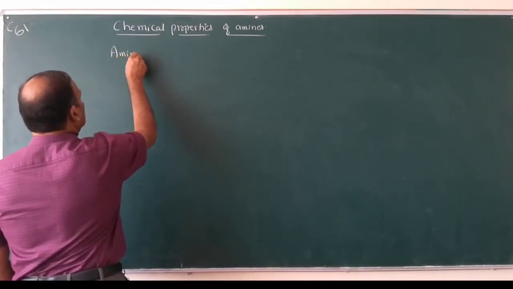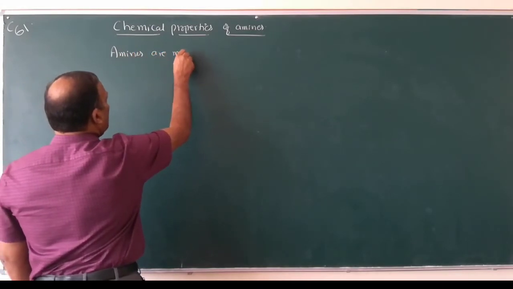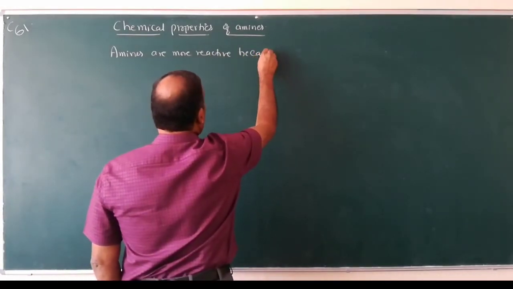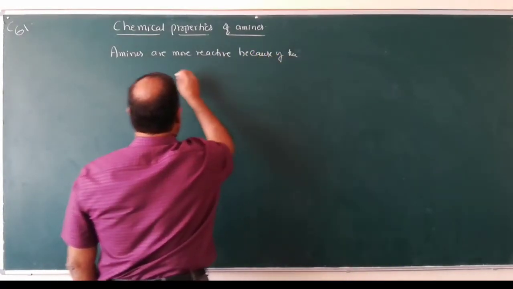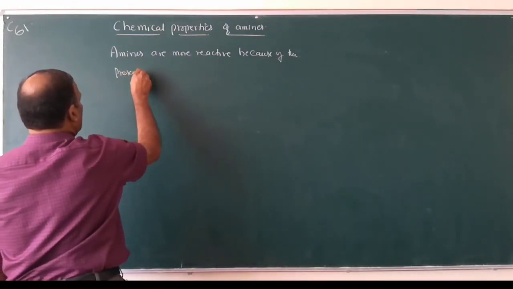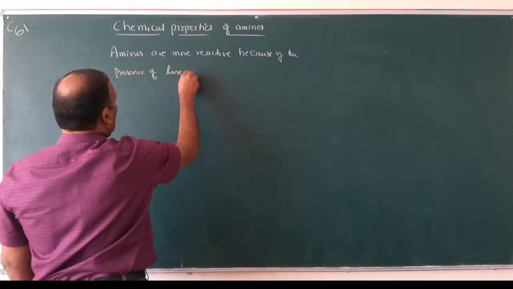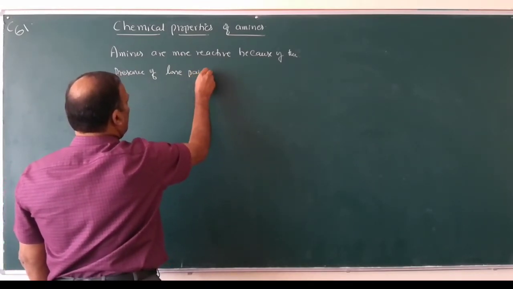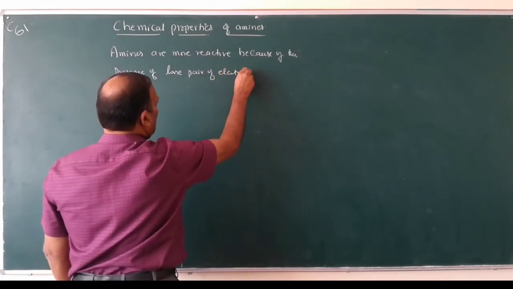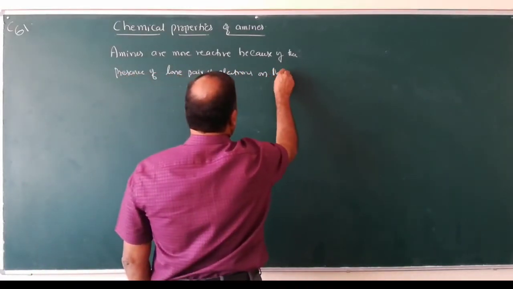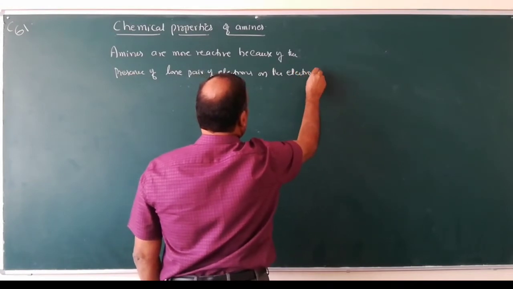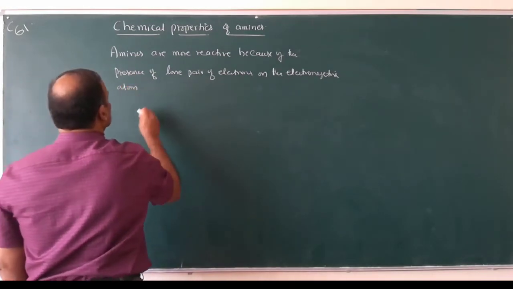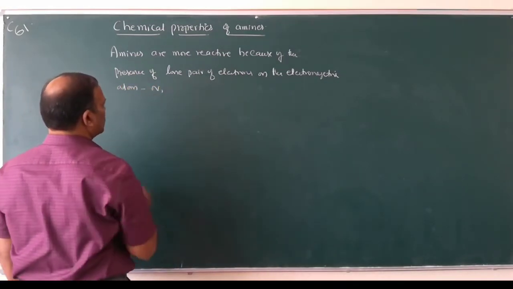Say for example, amines are more reactive because of the presence of lone pair of electrons on the electronegative atom nitrogen.